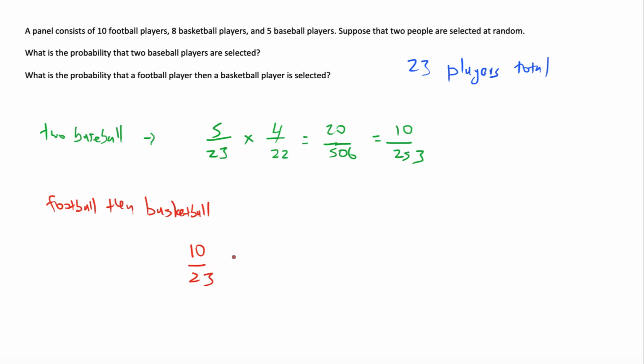But then what has to happen? Then a basketball player will be picked second. But remember, that's assuming that the football player was taken first. So we know that there's 22 people left, and we know that there are 8 basketball players remaining. So the first person selected was a football player, and then the second person selected was a basketball player. We multiply these together, we get 80 out of 506, which we can reduce down to 40 over 253.